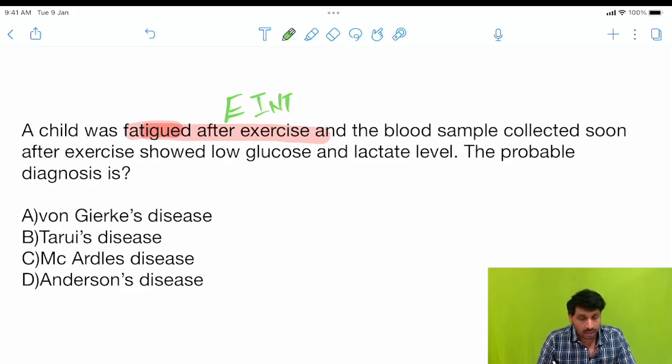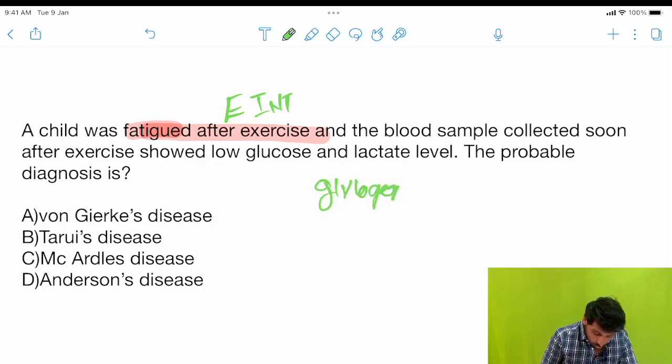And the blood sample shows low glucose and lactate levels. So that means there is no glucose and no lactate. It indicates a glycogen storage disorder.